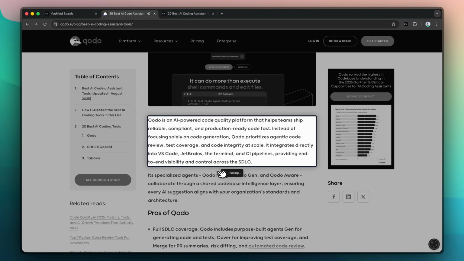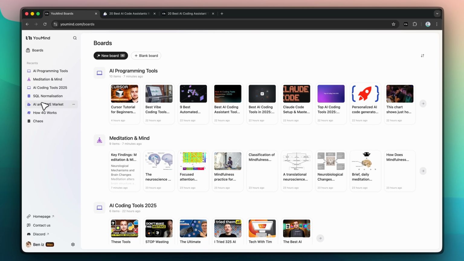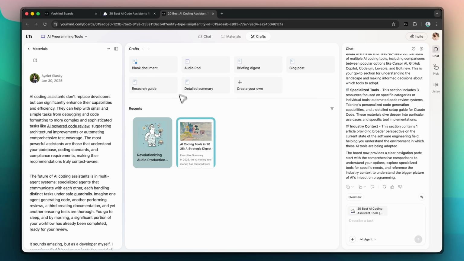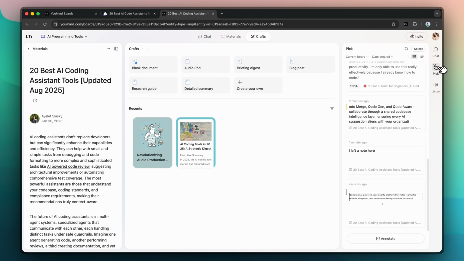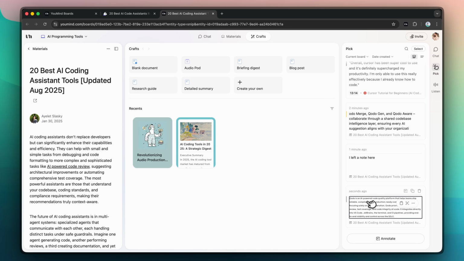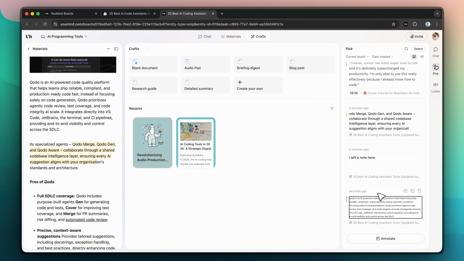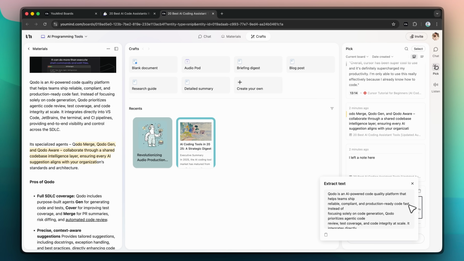again, pick, go back to UMind to where it was stored. And now look at this. If I go to the pick section, the captured screenshot is there, the annotation is there, and I can even extract the text from the image. So the OCR also works.